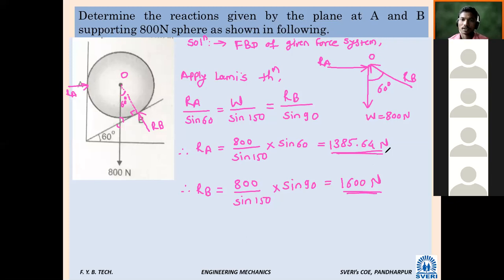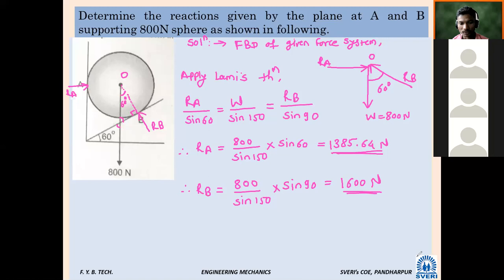Exactly. Have you understood? Yes, sir. Very simple. So what is the challenging or important thing in Lami's theorem? Finding the angles. Only finding the angles. Otherwise, it is very simple. If you are able to find the angles, the formula is very simple. Have you noted down? Very simple problems. Such problems, either 1 or 2 will be there in your university exam.